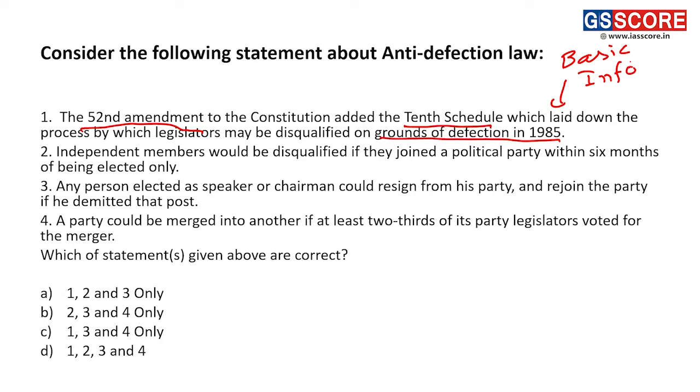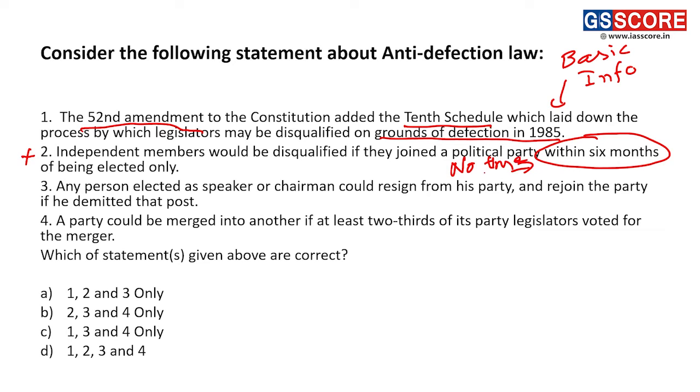Second statement, an independent member will be disqualified if they join a political party within 6 months of being elected. This statement is not correct. Why? I'll tell you. Because of the provision of 6 months. There is no such time limit. No time limit.